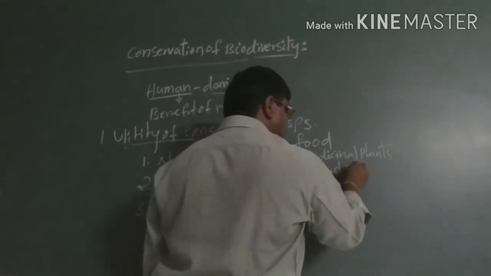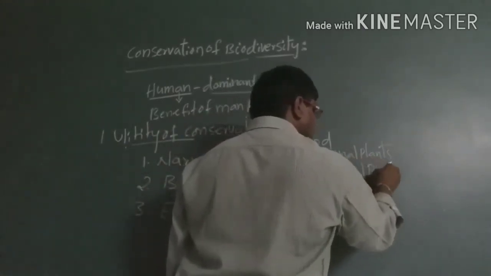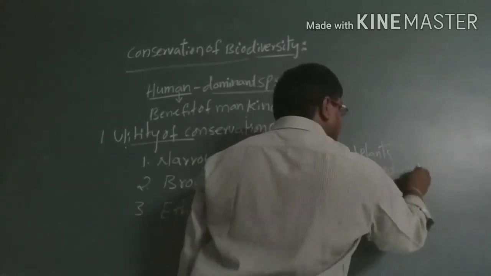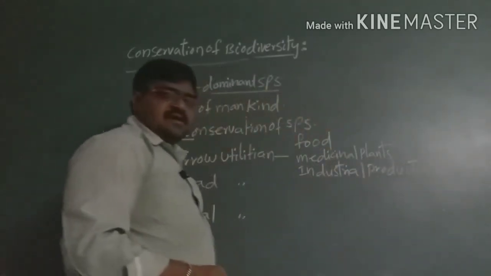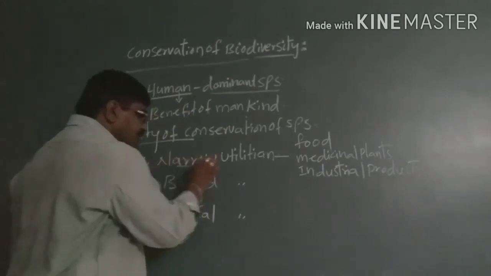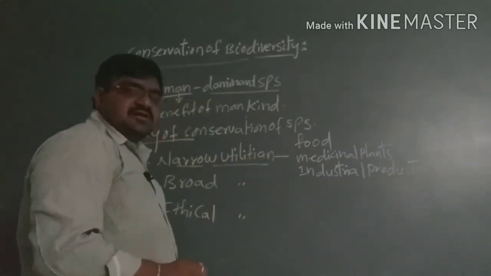So various types of benefits take place by the narrow utilization.